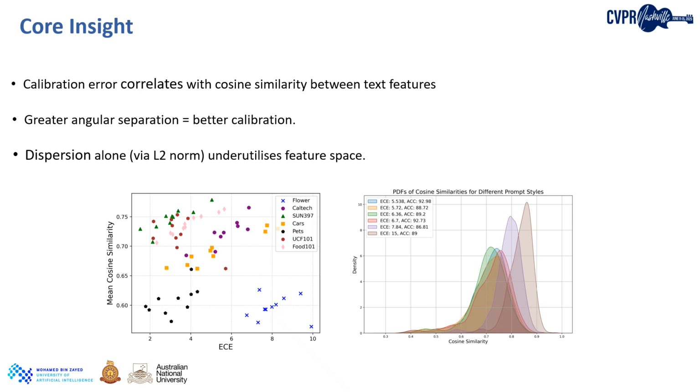And now the figure on the left hand side takes this idea further. It shows the relationship between average cosine similarity and ECE across 80 different handcrafted prompt styles. Each point here represents a different prompt evaluated across 7 datasets. And you can see a clear trend: as cosine similarity drops, ECE decreases consistently. This confirms that angular structure, not just feature norm or dispersion, is critical for reliable calibration.